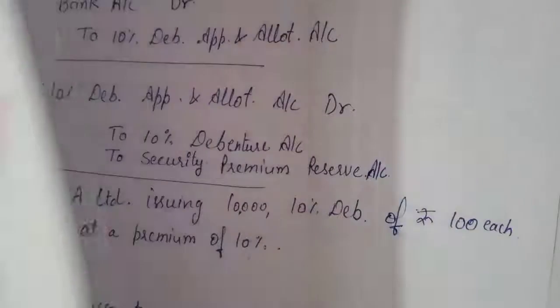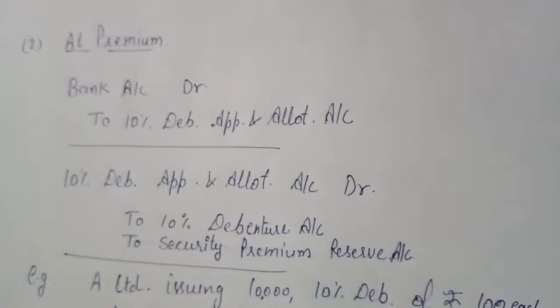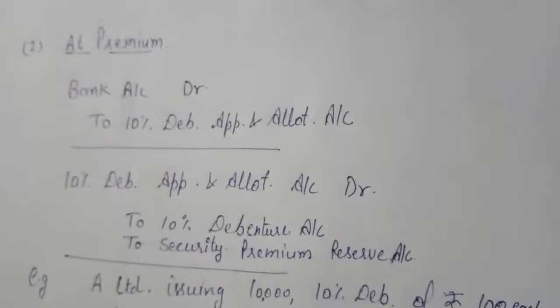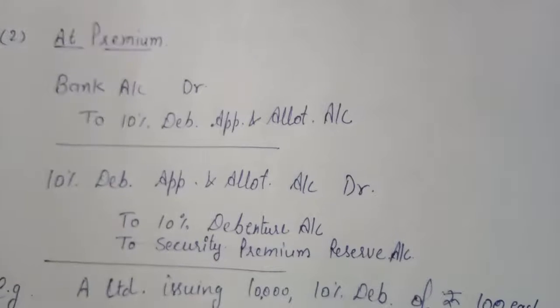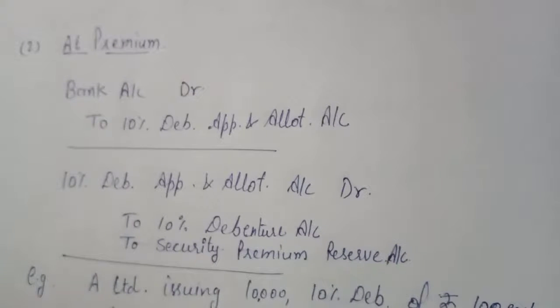Now come to the issue of debentures at premium. When the debentures are issued at more than their face value, they are said to be issued at premium.